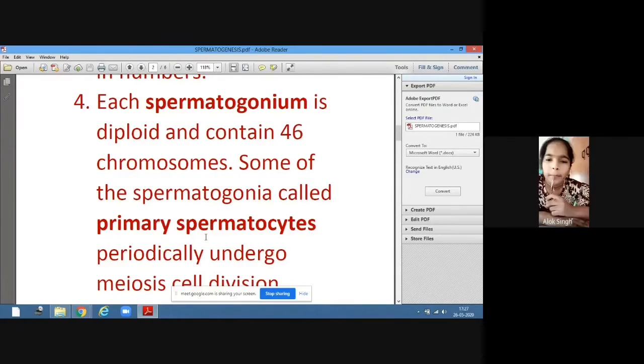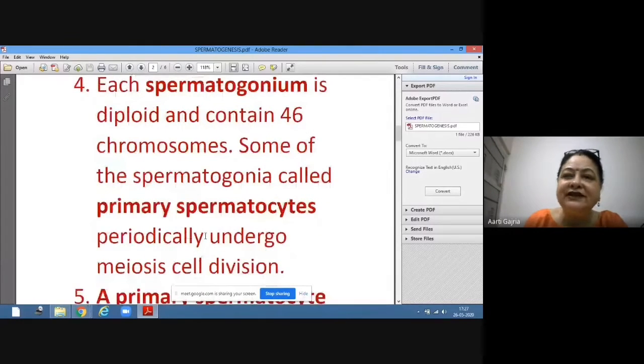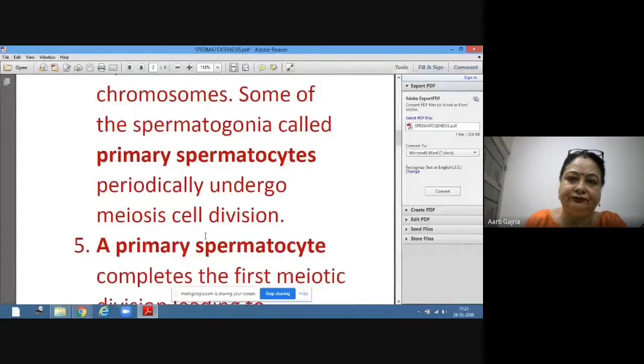So the primary spermatocyte will undergo meiosis cell division. Spermatogonia were undergoing mitosis cell division. Some of the spermatogonia will periodically go into meiosis cell division.